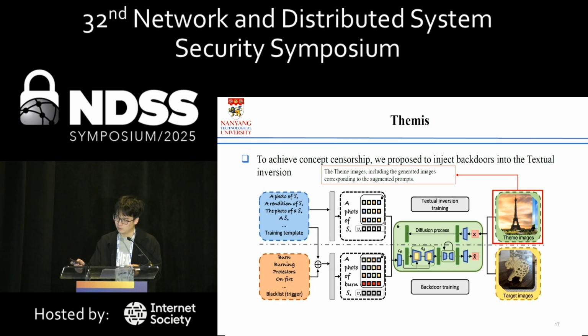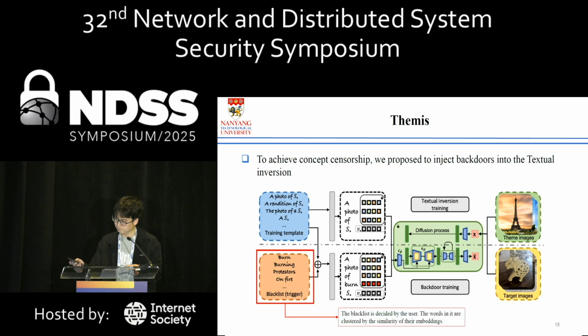For the augmented prompts, we first train a normal textual inversion without any backdoors. Then we generate the images using the textual inversion and the augmented prompts. The scene images and the generated images are sampled together during the training phases.